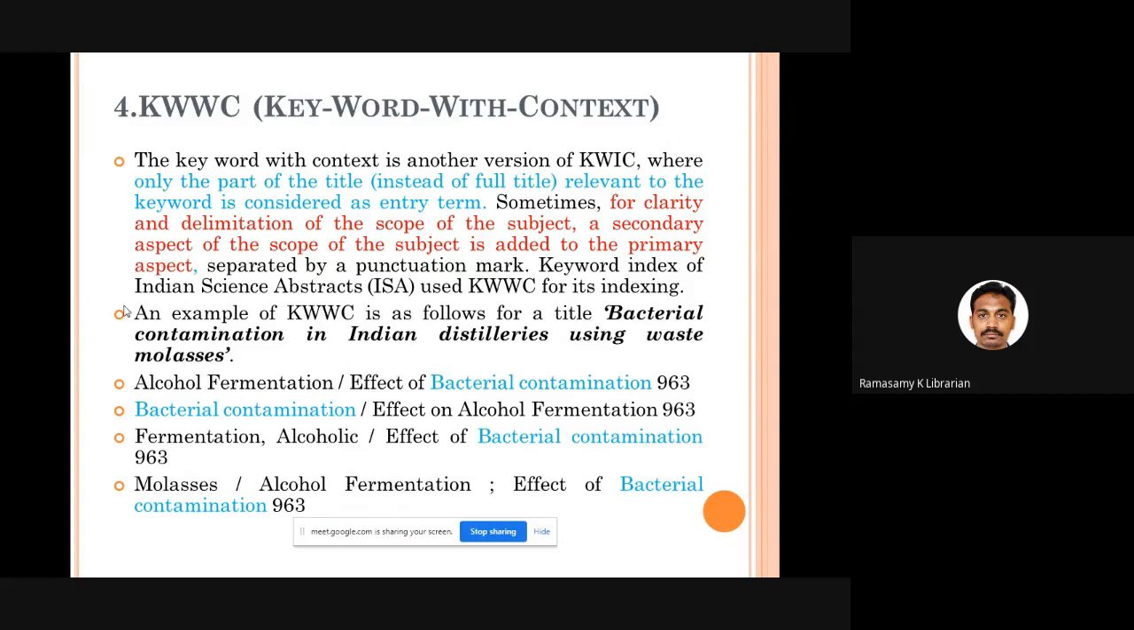So here we are not using the entire title. You are taking only the core of the title, and the core of the title is repeated in all the subject entries. And apart from the core word, either you take some words from the title, or you can even use your own words to augment the title. So this kind of method is called keyword with context.